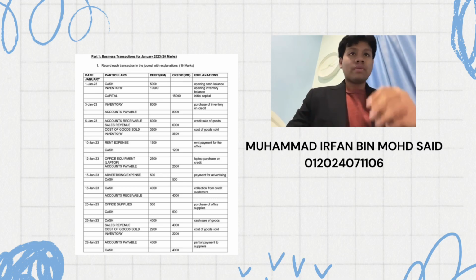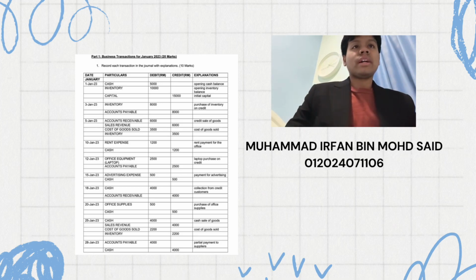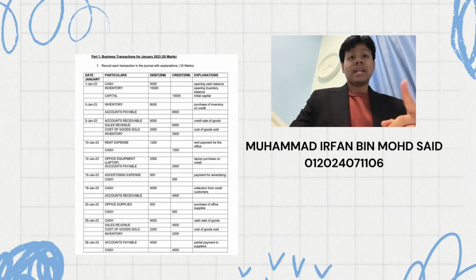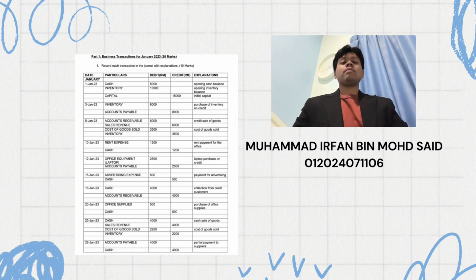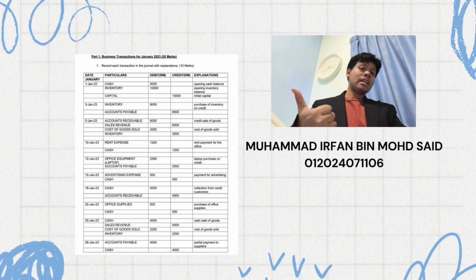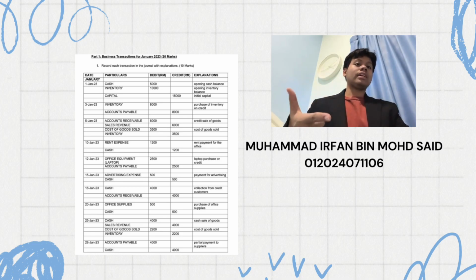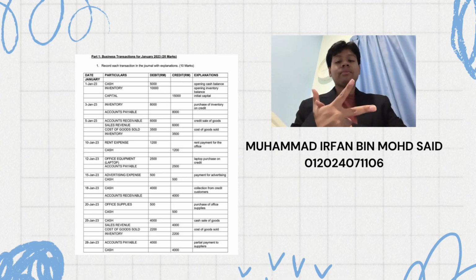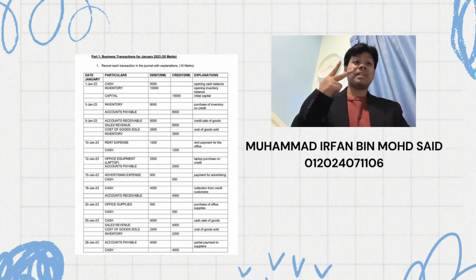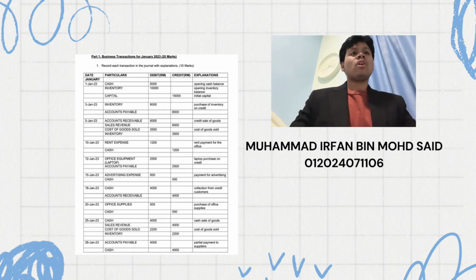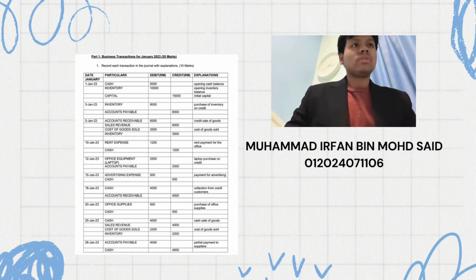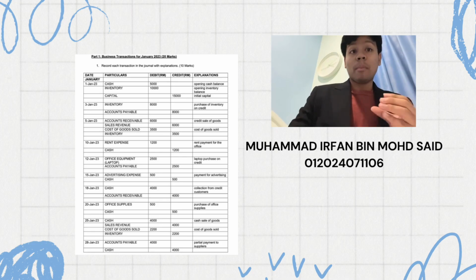For 12th January, purchase a laptop for RM2,500 on credit to support business operation. Bear in mind, there are three office items. The first one is office equipment, the second one is stationery, and the third one is office supplies. Office equipment is an asset, and stationery and office supplies are expenses, right? So office equipment is the laptop, so debit RM2,500, and also account payable RM2,500.